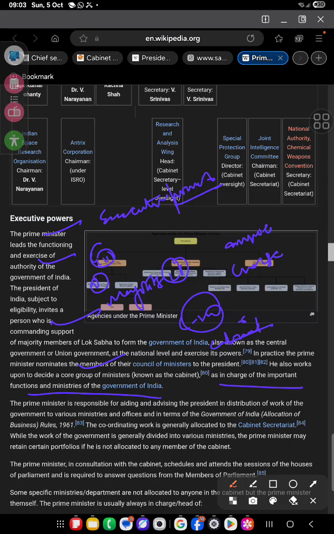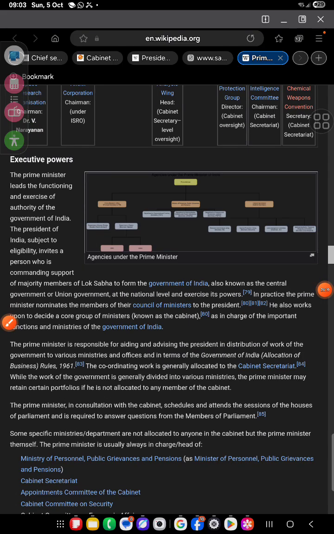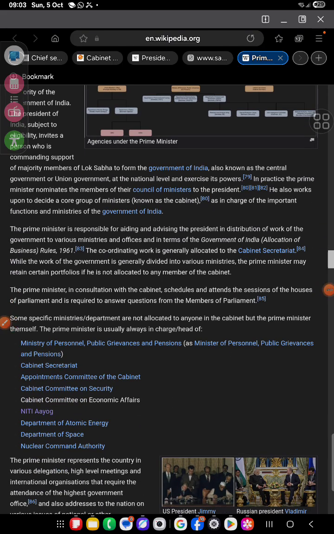There are important functions of this particular office: the Prime Minister is responsible for aiding and advising on the work of the various ministries. So he gives aid and advice, okay. And for the Government of India, the Allocation of Business Rules of 1961, coordinating the work is generally allocated to the Cabinet Secretariat, while the work of the government is divided among various ministries. The PM may also retain certain portfolios which are not allocated to any member of the cabinet.